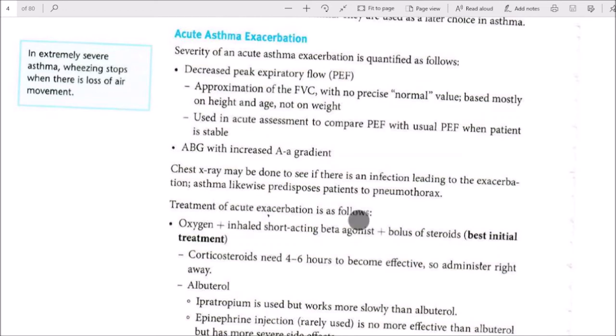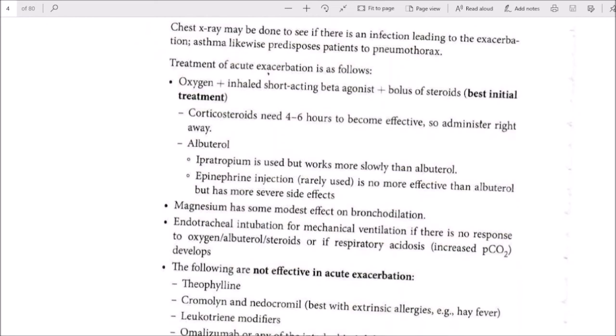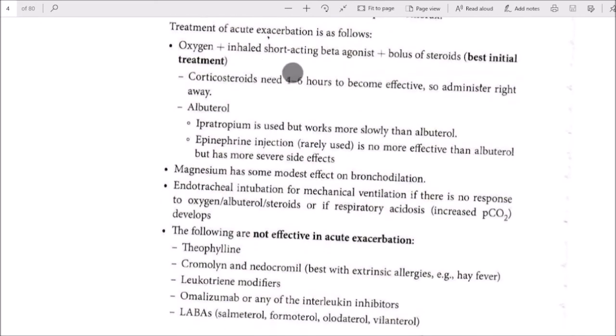Treatment of acute exacerbation is as follows. Initial treatment is oxygen plus inhaled short-acting beta agonist plus a bolus of steroids. Corticosteroid needs 4 to 6 hours to become effective, so it is administered right away. Ipratropium is used but works more slowly than albuterol. Epinephrine injection, rarely used, is no more effective than albuterol but has more severe side effects.